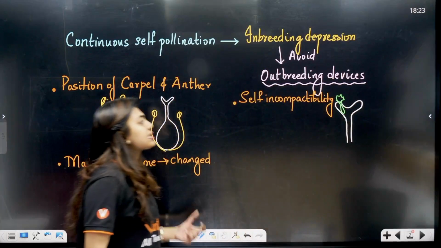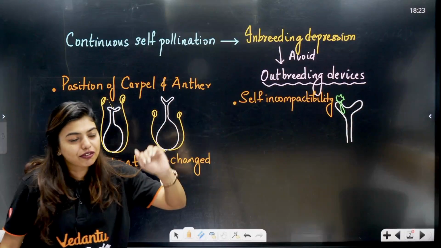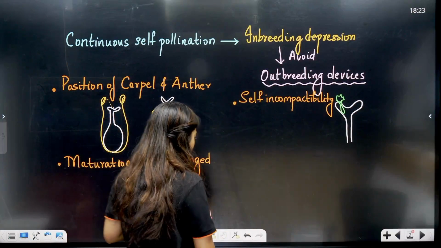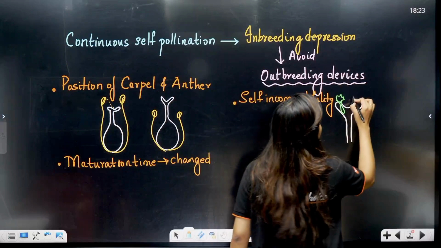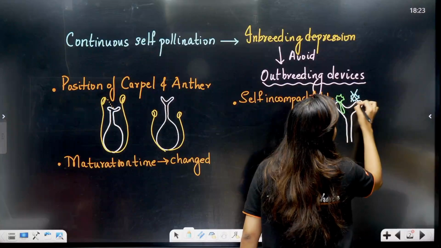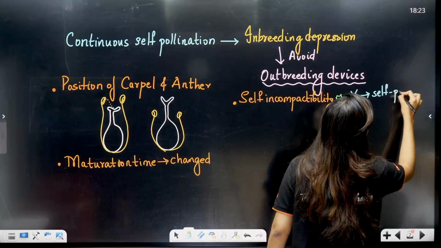That is, the stigma will be like, you're from the same flower, you're rejected. So it is only going to facilitate other pollen grains, but cancel out the self pollen. Cancel out the self pollen. Understood?